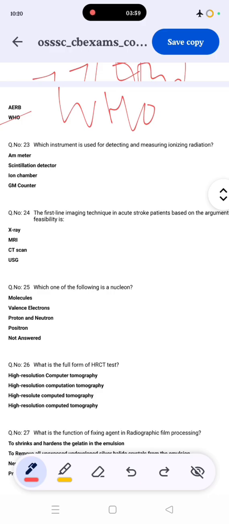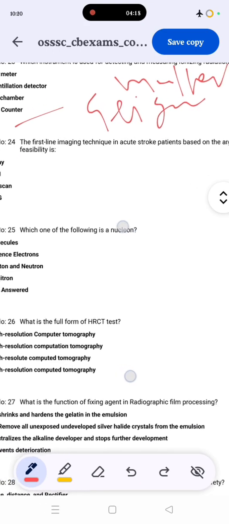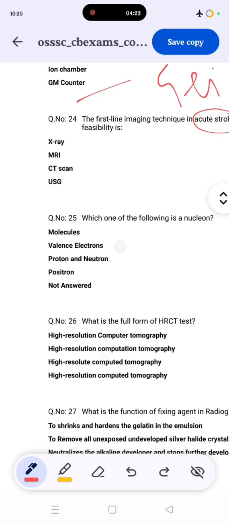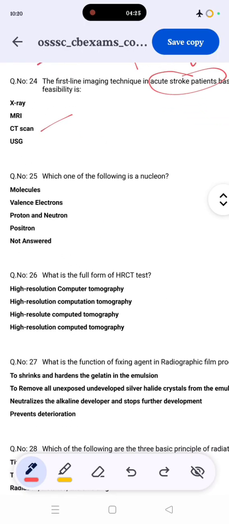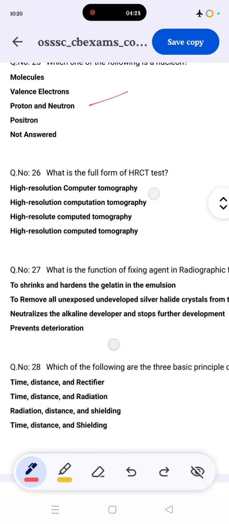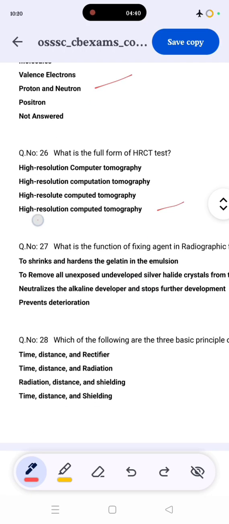Which instrument is used for detecting and measuring ionizing radiation? It is the Geiger-Muller counter. Then, the first line imaging technique for an acute stroke patient, the correct answer is CT. Then which of the following is nucleus, proton and neutron? HRCT, high resolution computed tomography. So the correct answer is 4.